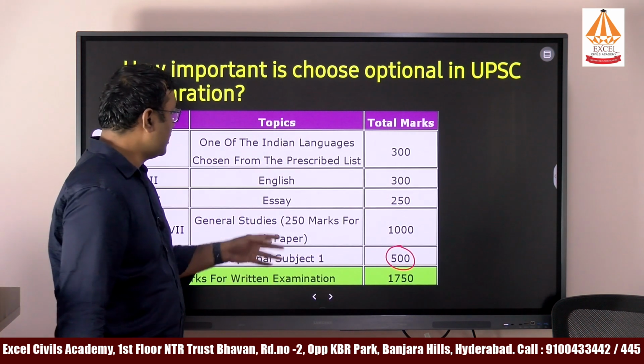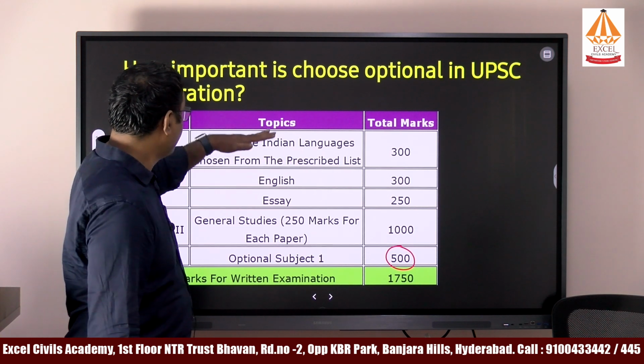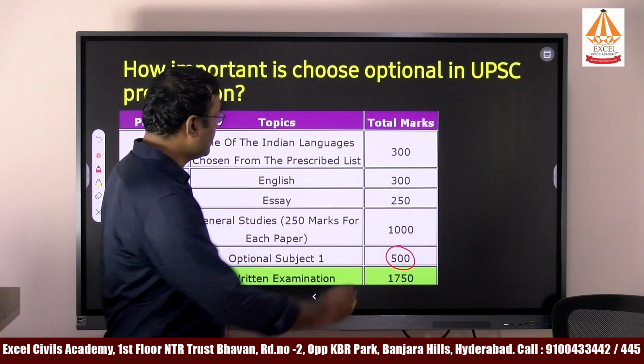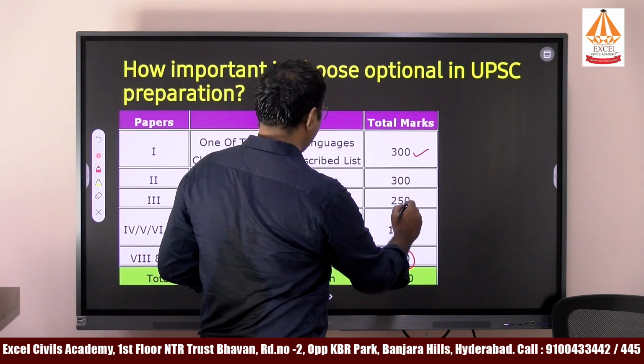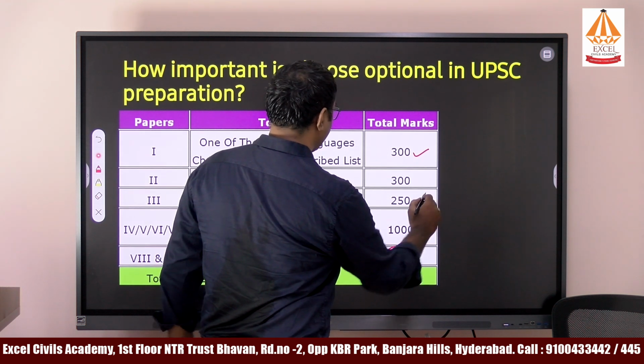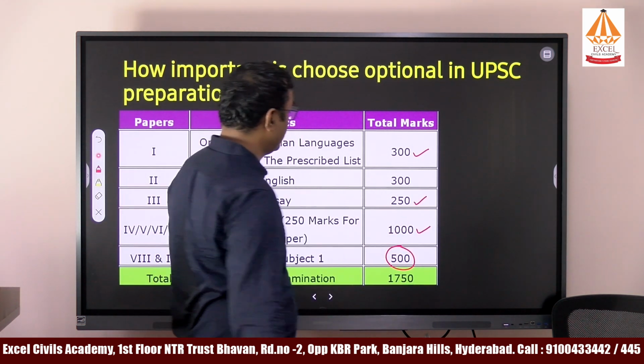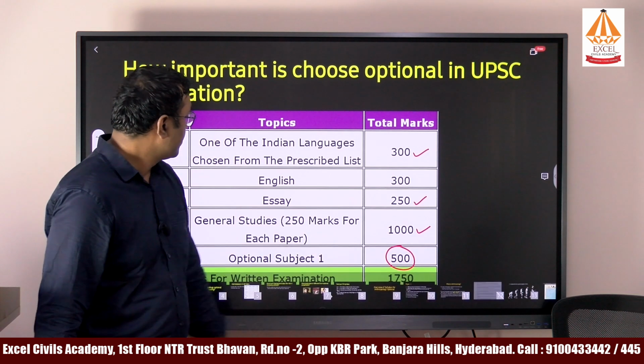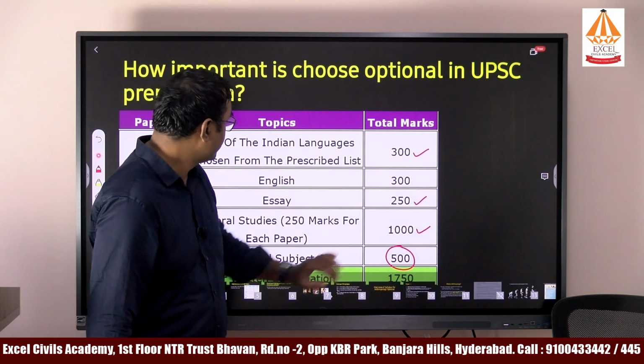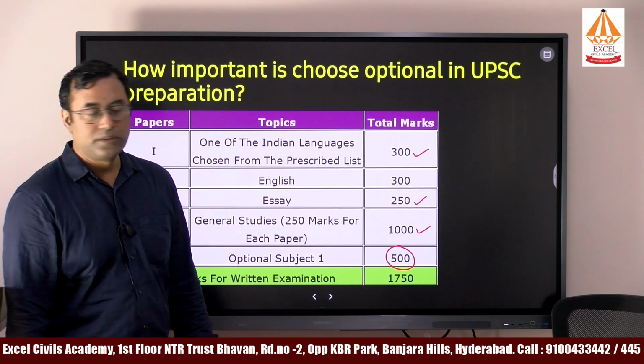The languages are qualifying in nature. After that you will have 250 marks of essay and 1000 marks of GS papers, and here 500 marks of optional subject.